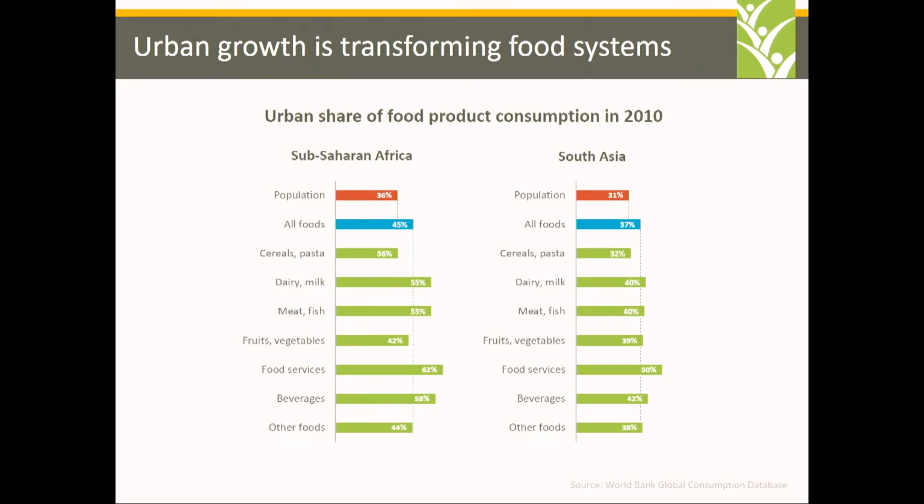And so here we've got some information on the share of urban consumption in the consumption of different products. The alternative is obviously rural consumption. We can see in sub-Saharan Africa, for example, that while the urban population is about 36% of the total population, and we know incomes are higher, so they're a larger share of total consumption, they're particularly important consumers for products like dairy and milk, meat and fish, and for those street vendors, as Jeff was pointing to. And so as urbanization proceeds and urban areas develop, we expect urban consumers to create new opportunities in those rural and peri-urban areas to improve incomes and reduce poverty.